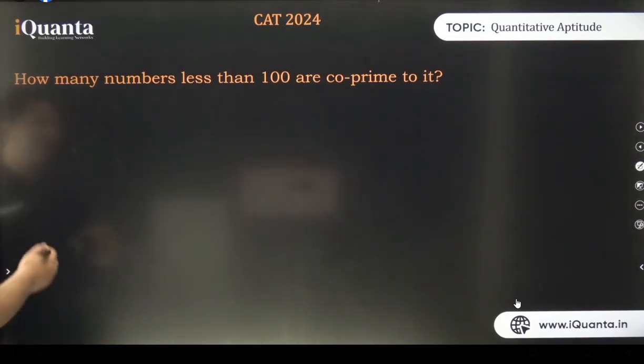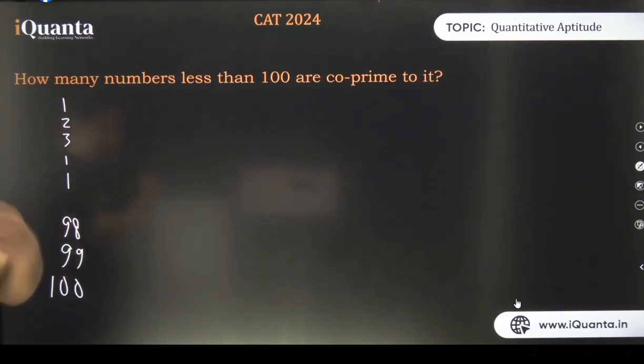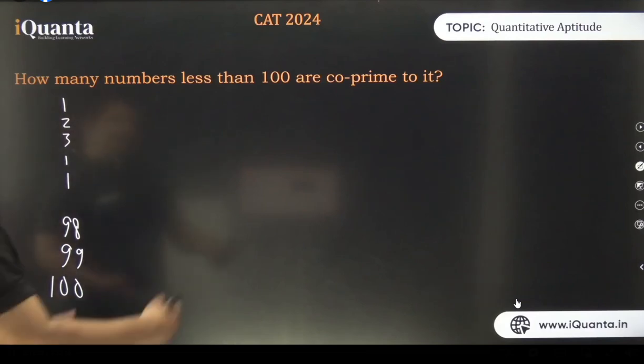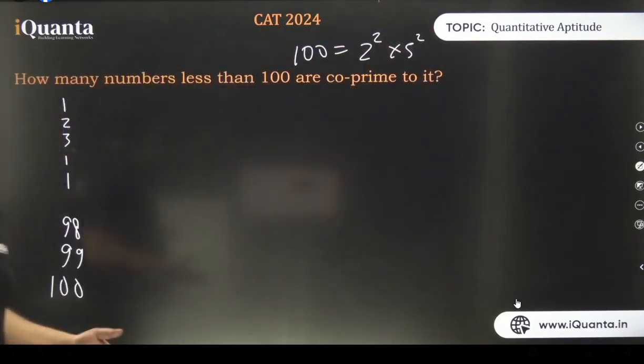I'll tell you what. See, look at this carefully. You'll never forget. 1, 2, 3, and so on. Till 100, I wrote all the numbers. Co-prime to it means they have got no common factor. All right. What is 100 composed of? 100 is made by 2 and 5. We don't care about the powers, but wherever there is a 2 or a 5 or both, it will never be co-prime to 100. Is that right? That is right.